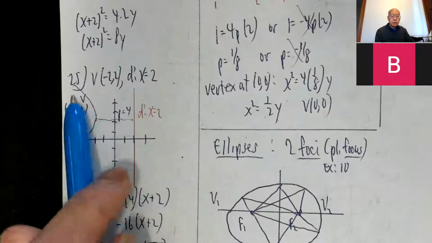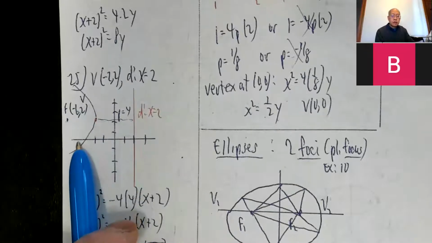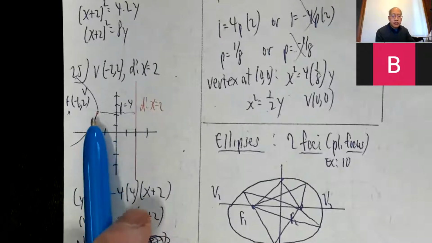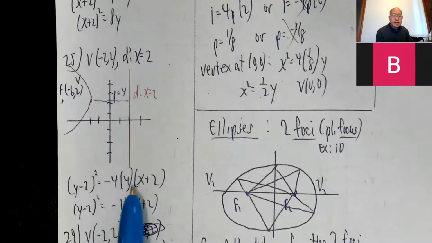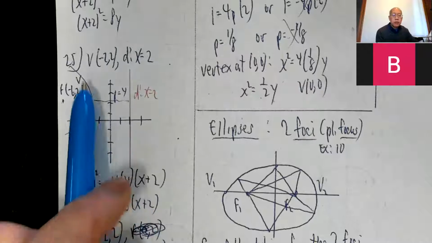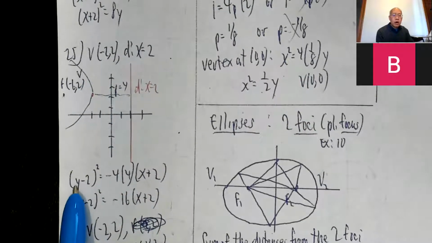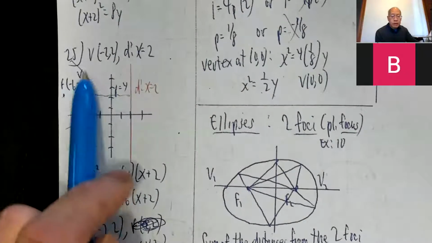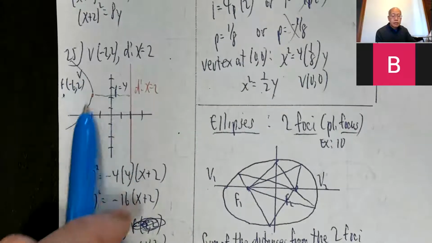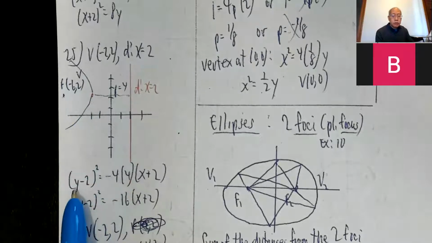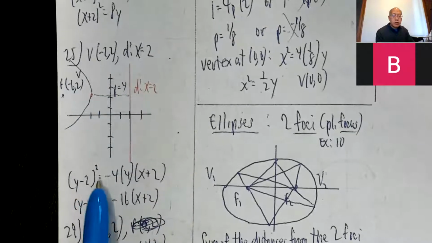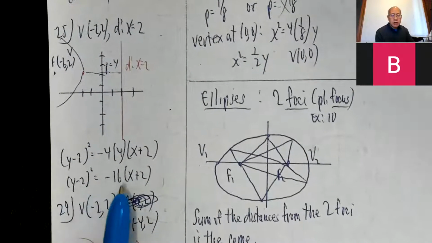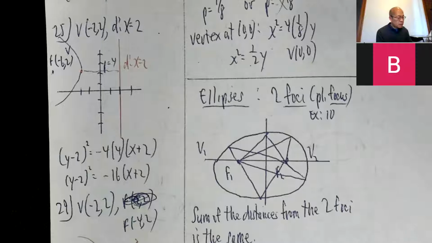Okay, opening to the left, y squared equals negative 4px. The p is 4. And the translation, so the vertex is negative 2, 2. So x gets replaced by x plus 2. Y gets replaced by y minus 2. So y minus 2 squared equals negative 4p times x plus 2. That's for a parabola opening to the left, right? So that's y squared, and there's a negative. So translation means y minus 2 squared equals negative 4p, p is 4, times x plus 2. So y minus 2 squared equals negative 16 times x plus 2. And there we go.